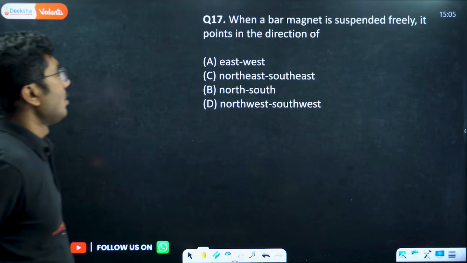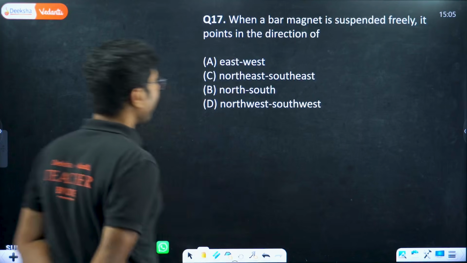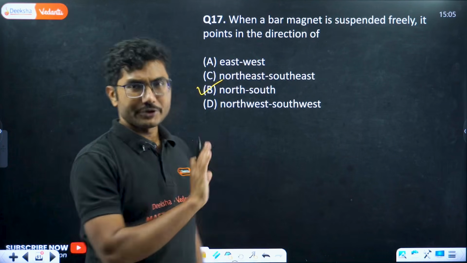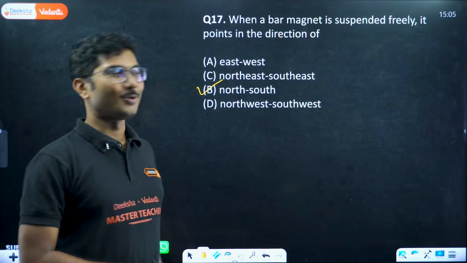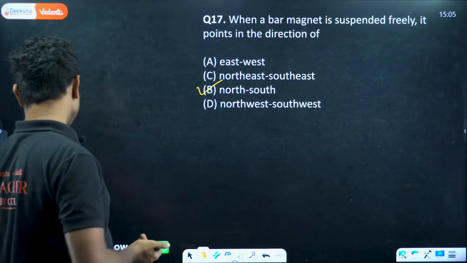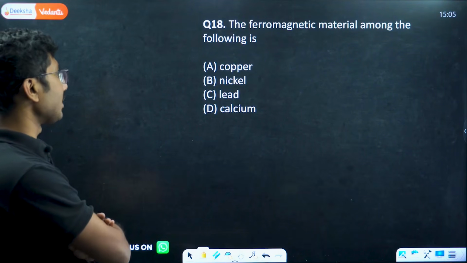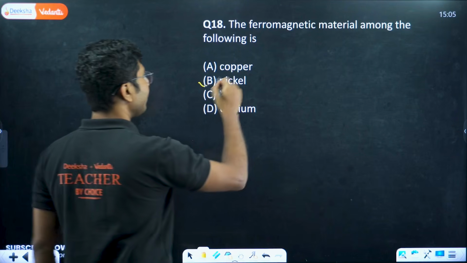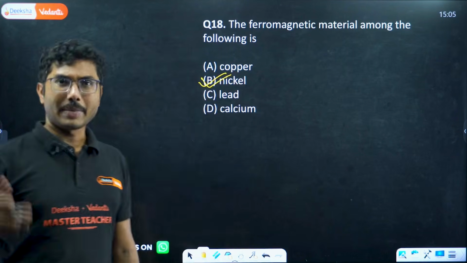Next, when a bar magnet is suspended freely, it points in the direction north-south. Same question, only the options are different. So it will always point in the north-south direction, no matter whatever option is given in the question. You should always choose north and south. The ferromagnetic material among the following is copper, nickel, lead, calcium. So nickel is a ferromagnetic substance. Copper is diamagnetic, lead and calcium are paramagnetic.